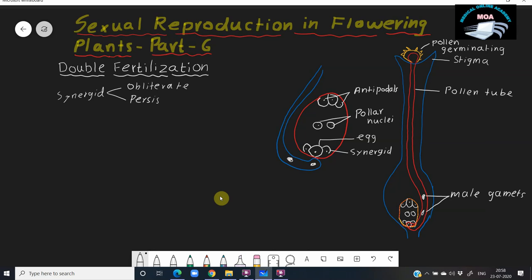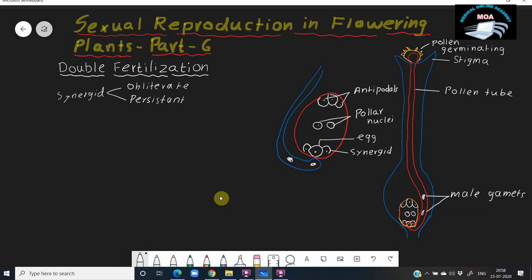Persistent only for a short time, not for long. So there are 2 synergids on either side of the egg. The one helping the pollen tube or male gametes enter inside obliterates, and the other remains there, so it is known as the persistent synergid.